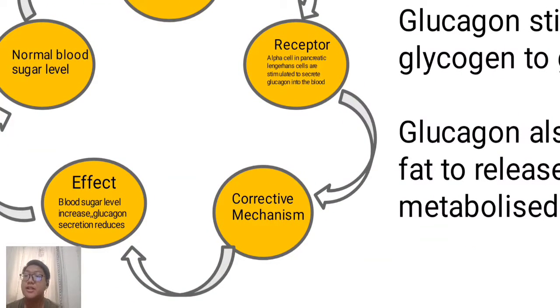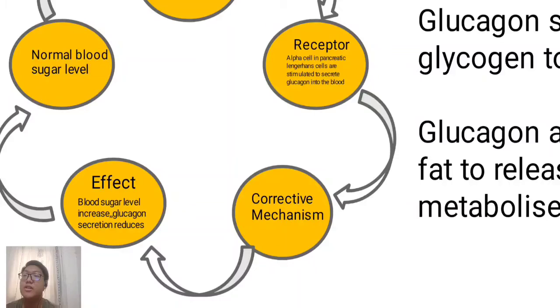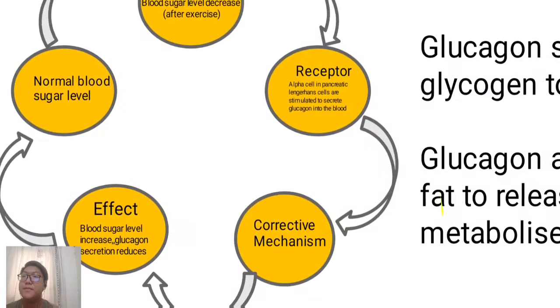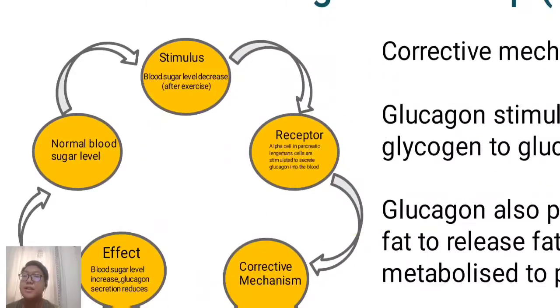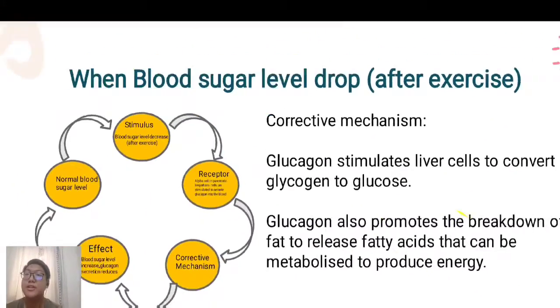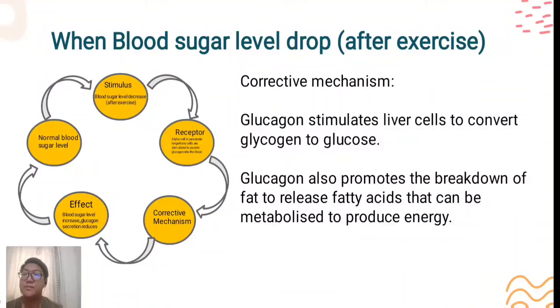Jadi glucagon ni akan reduce juga apabila blood sugar level ni semakin naik. Itu juga glucagon akan reduce balik. Jadi dia akan reduce sampai normal blood sugar level jadi normal. So this is what happen when blood sugar level drop.